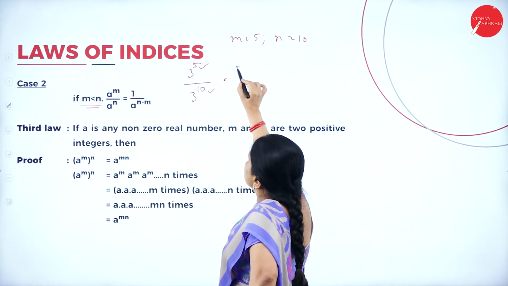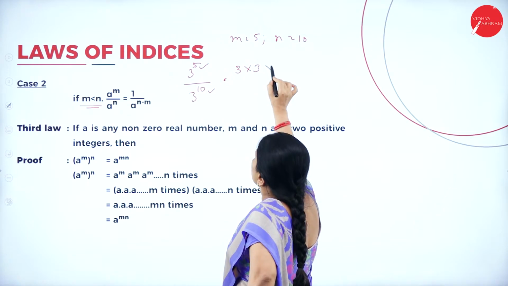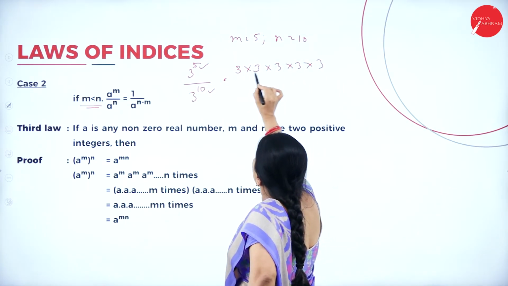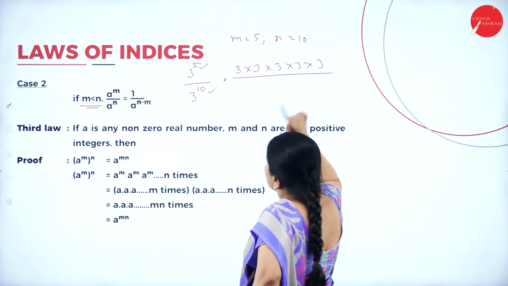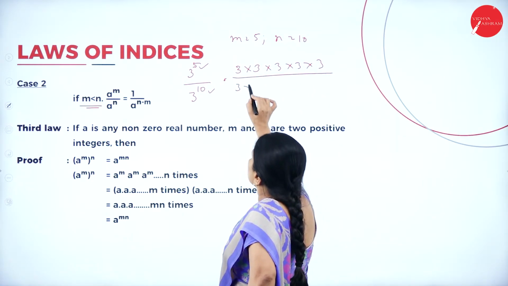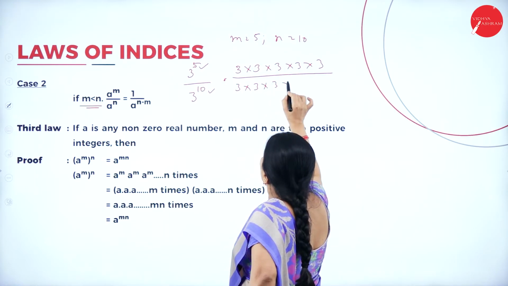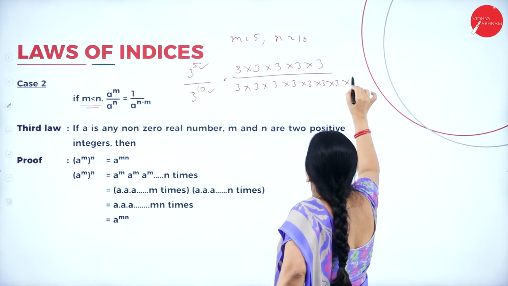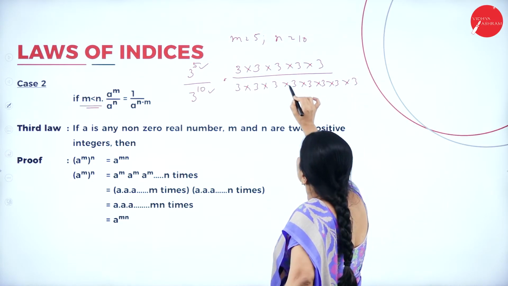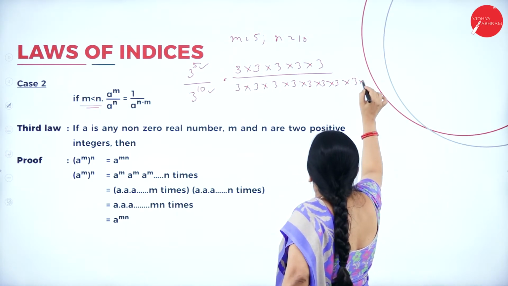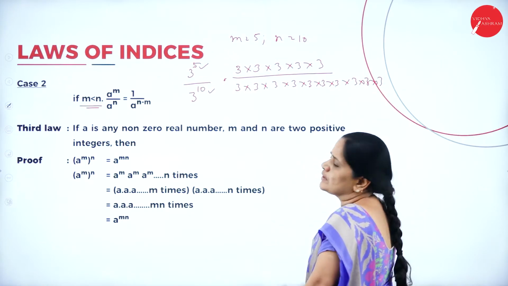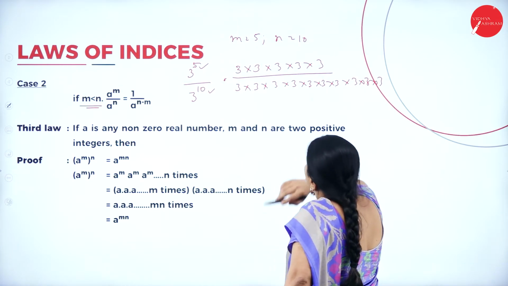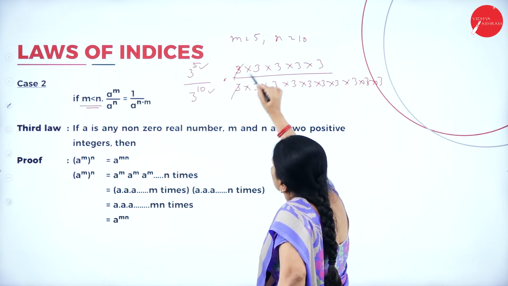How will I expand this? 3 into 3 into 3 into 3 into 3. So 5 times I am multiplying this 3, and here I will be multiplying it 10 times. 1, 2, 3, 4, 5, 6, 7, 8, 9, 10. So 10 times I am expanding this 3 to the power 10. Now I'll simplify.